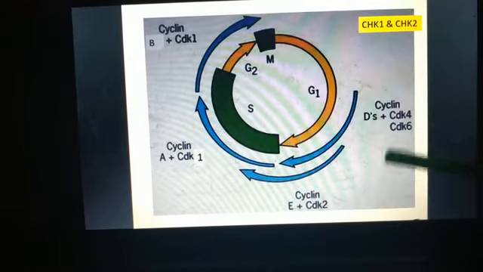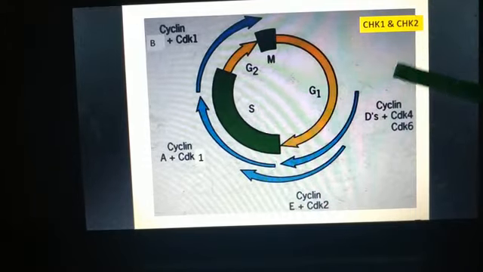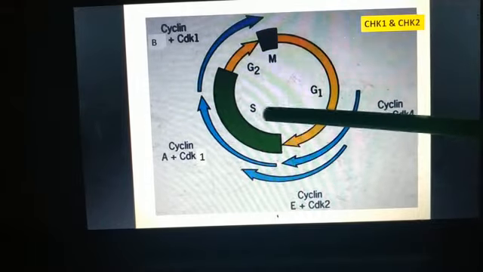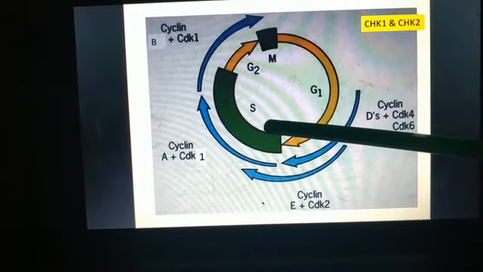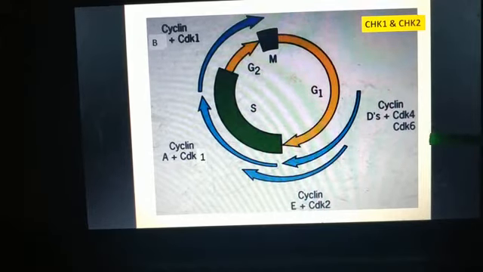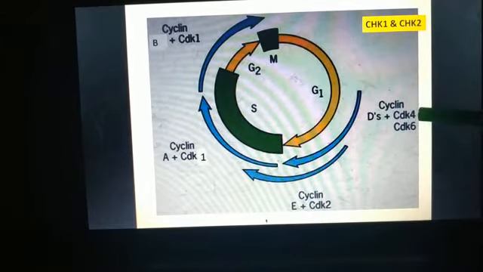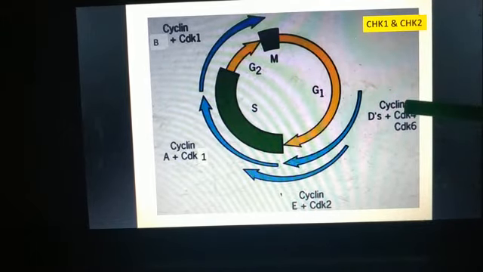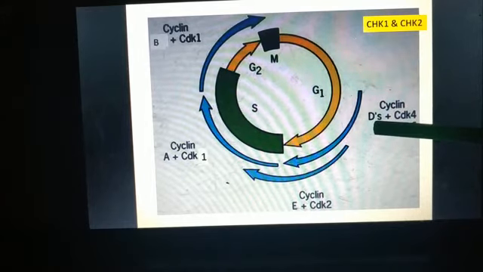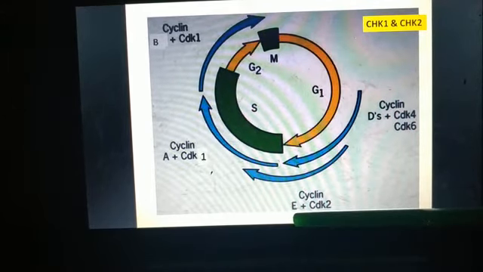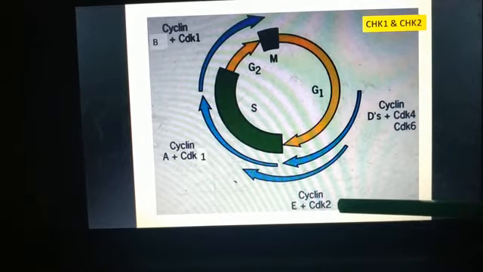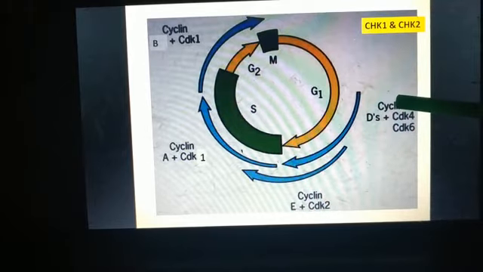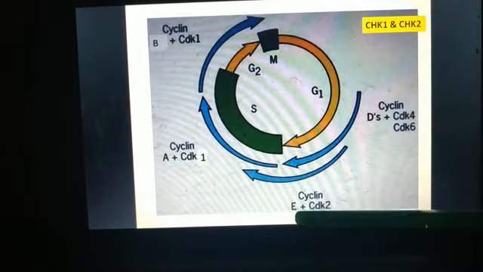Let us see. For example, in G1 to S regulation, in this phase from G1 to S, we can see CDK2, CDK4 and CDK6, and they are associated with cyclin D and cyclin E.